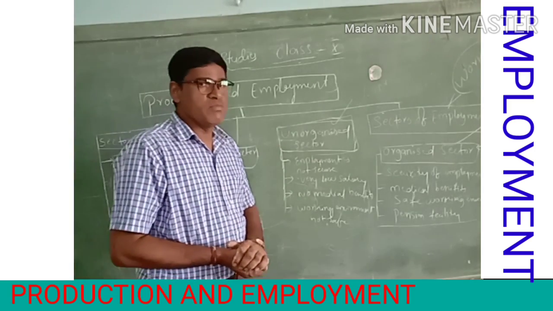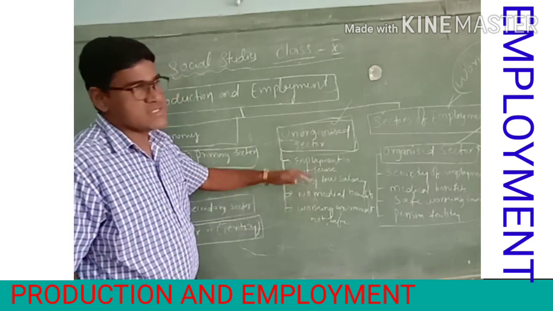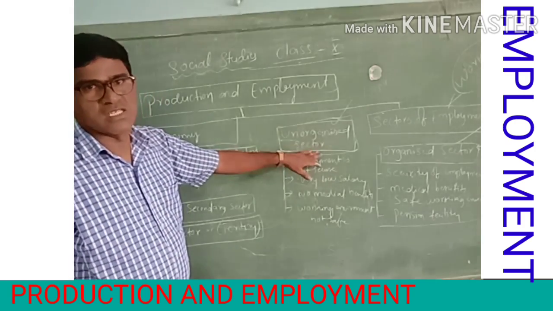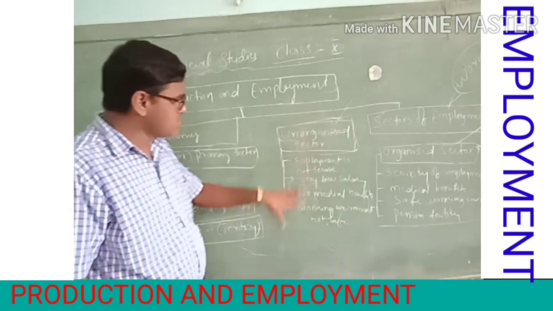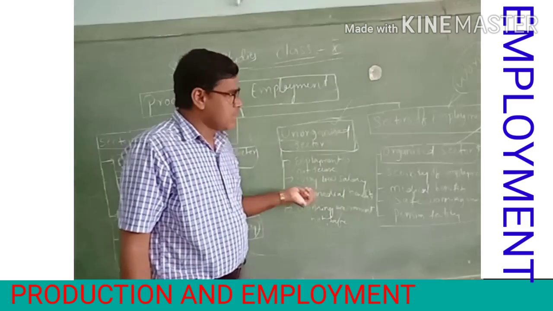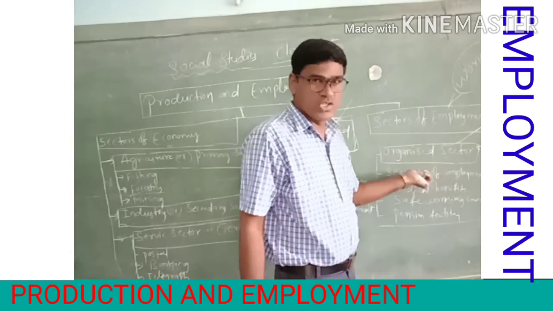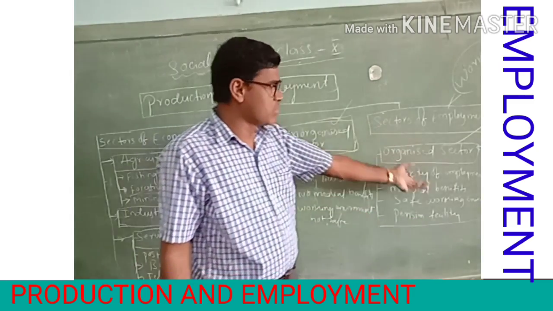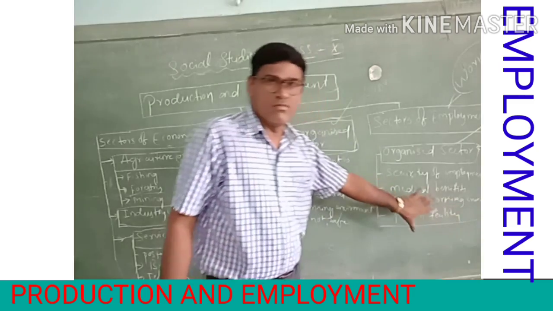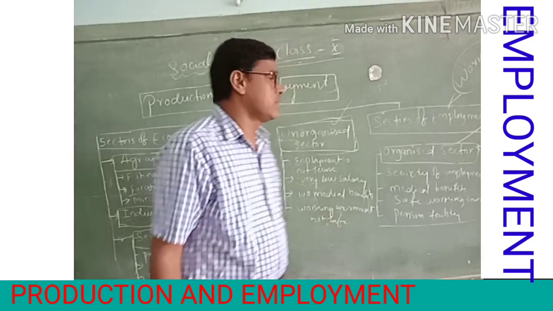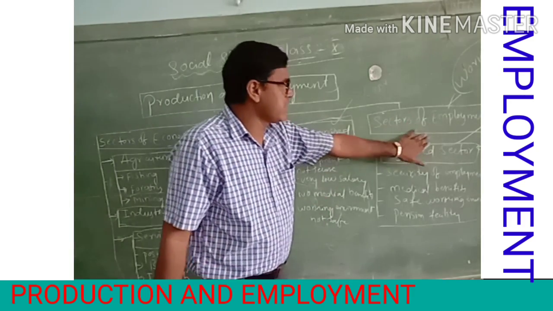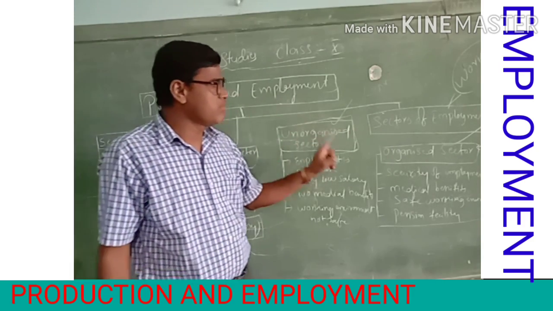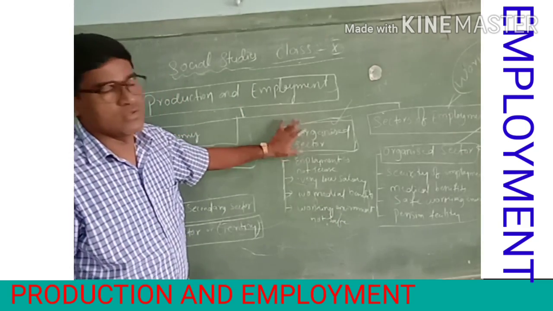I will tell you some examples of the unorganized sector: construction work, daily laborers, some people who work in hotels and restaurants, and street vendors. All these come under the unorganized sector. And for the organized sector, as you already know, many education institutions, corporate companies, and government institutions and centers come under it. These are the two employment sectors: organized and unorganized.